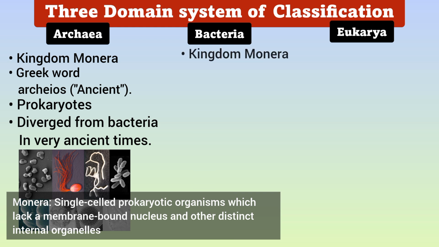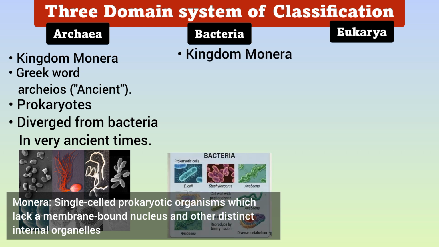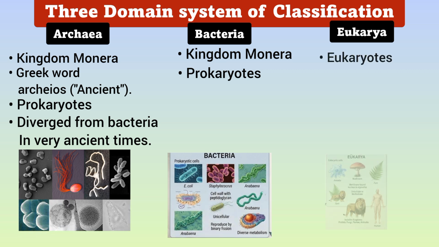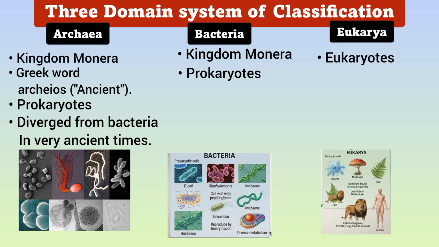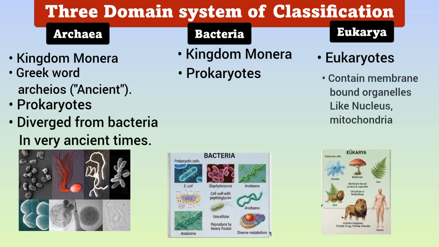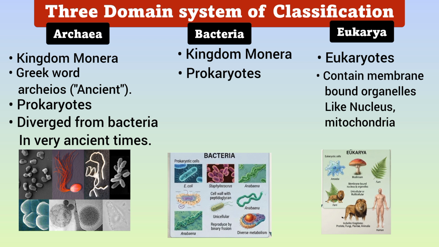Like Archaea, bacteria were also placed in kingdom Monera and possess prokaryotic cells, that is, they also lack a true nucleus and membrane-bound organelles. The domain Eukarya encompasses all organisms with eukaryotic cells which contain membrane-bound organelles, which are fundamentally different from the prokaryotic cells of bacteria and Archaea.